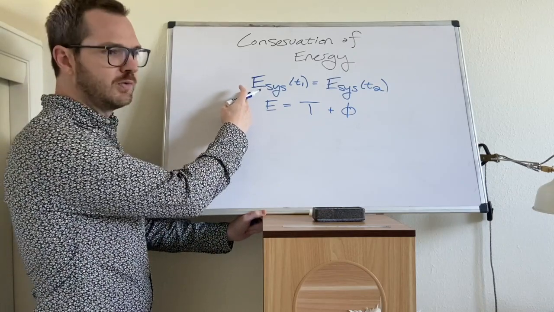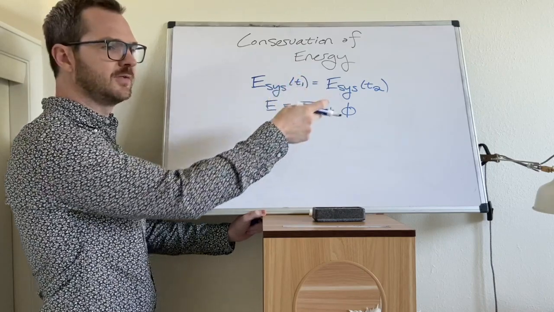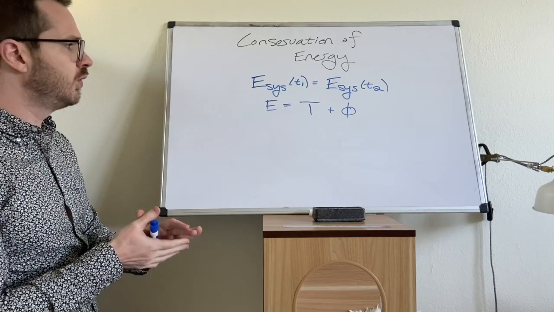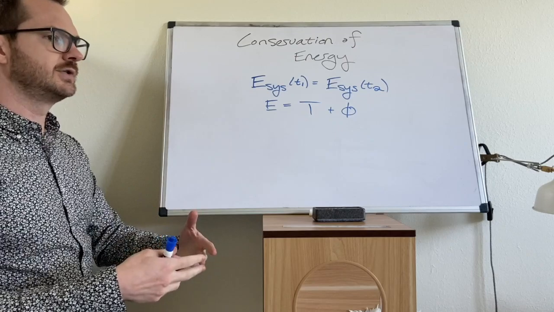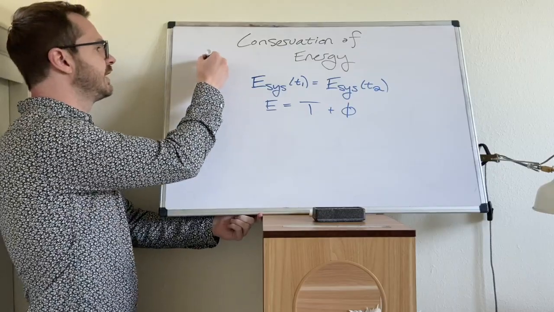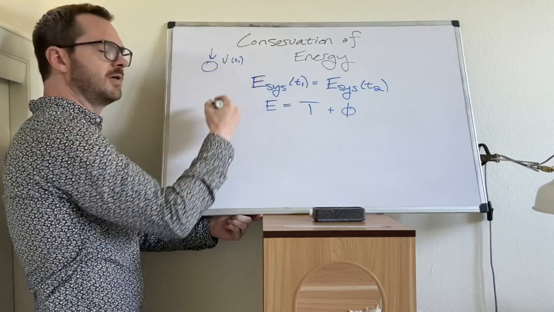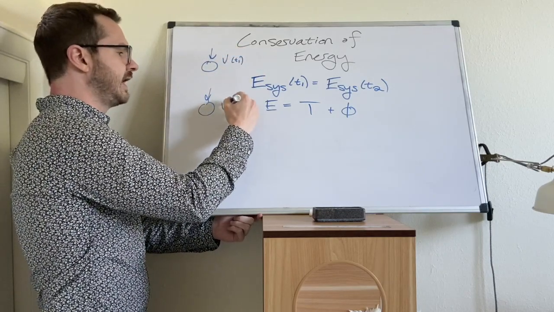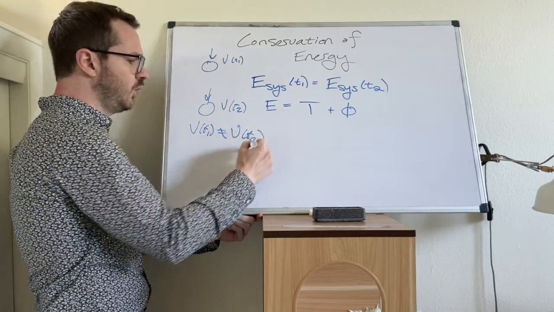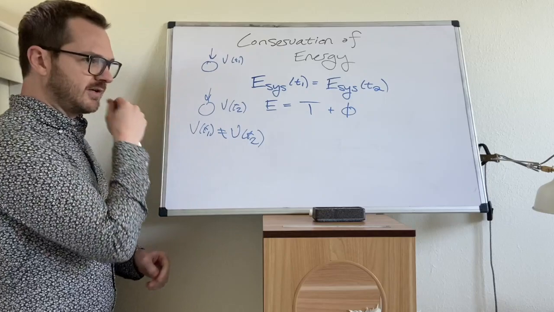Now, how do we justify this expression, that the energy of the system doesn't change? Well, really what we can do is talk about what would cause the total energy of the system to change. So we know that, for example, you can have objects falling under gravity. It would have a velocity at time 1, and then here it is again, and it has a velocity at time 2. And clearly these velocities would not equal each other. Terminal velocity, something like that. But let's just say an object in free fall.